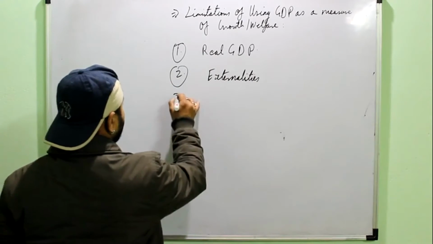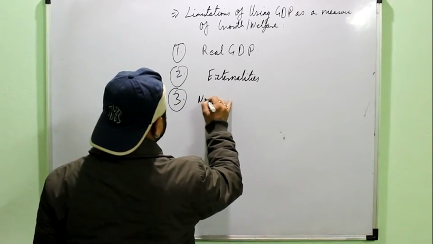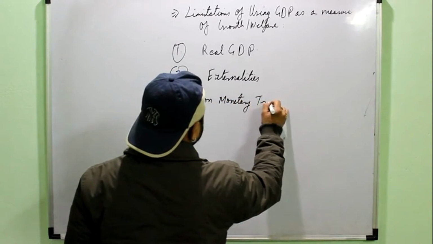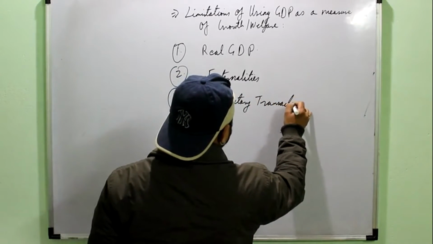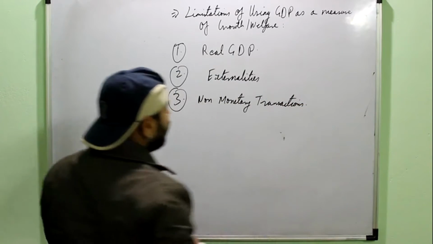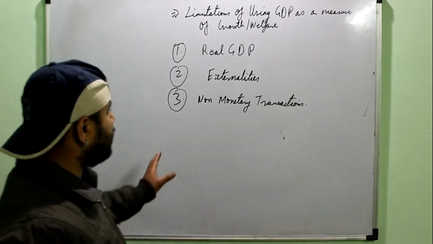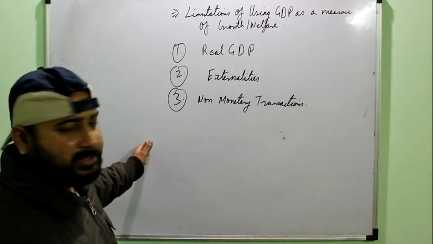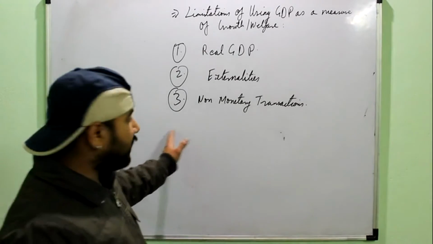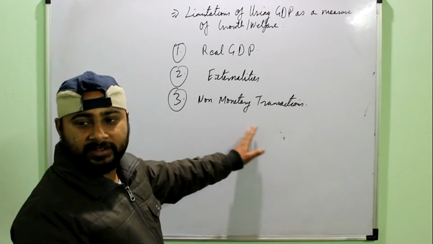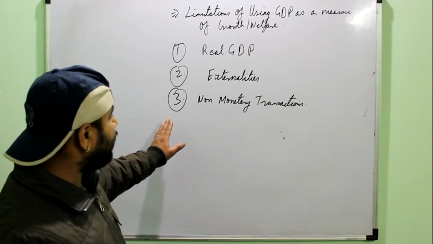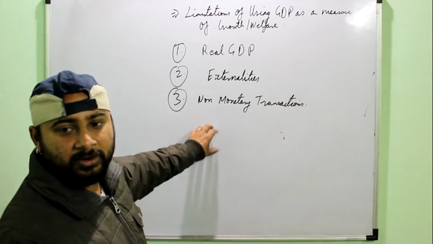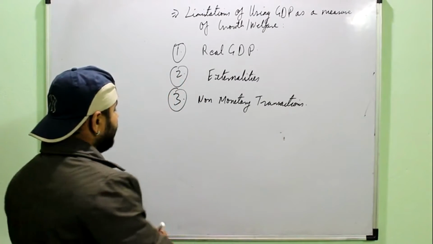Then third is non-monetary transactions. Non-monetary transactions are those transactions which cannot be measured in terms of money. That is, say the social condition of the economy, the crime rate at a particular place, the literacy rate at a particular place. So these cannot be measured in terms of money. That's why they are also not included in the GDP.